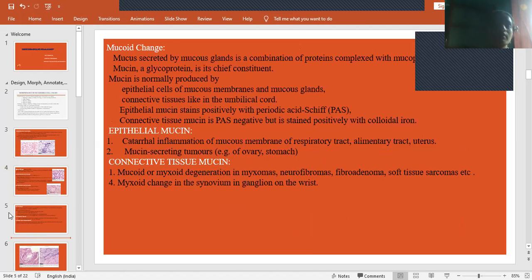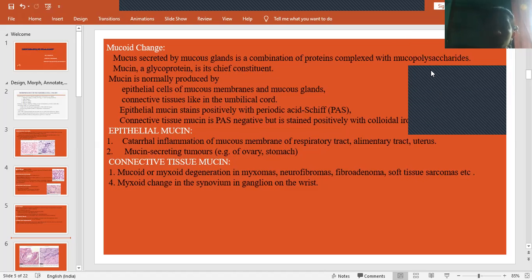Next, mucoid changes. In the name itself, we can understand it's related to mucus. So mucoid changes means the mucus secreted by mucous glands. What are the things that are present? Proteins complexed with mucopolysaccharides. Together they appear like a mucin, like a mucus. Mucin is a glycoprotein, its chief constituent. So mucin is the glycoprotein which is the main constituent of the mucus.